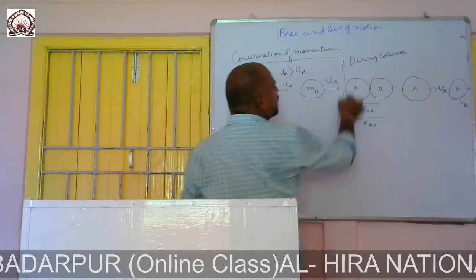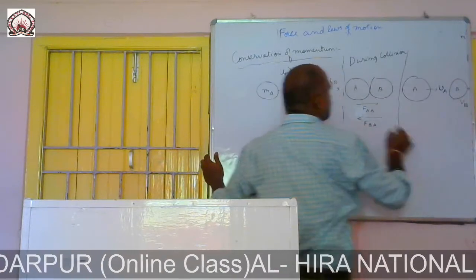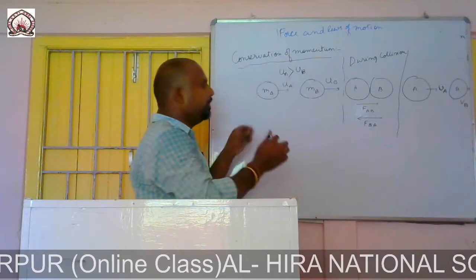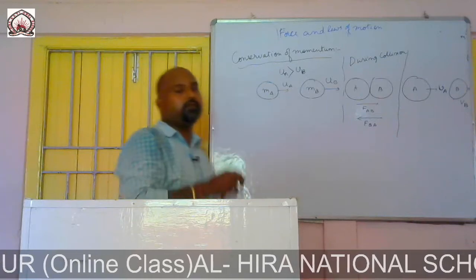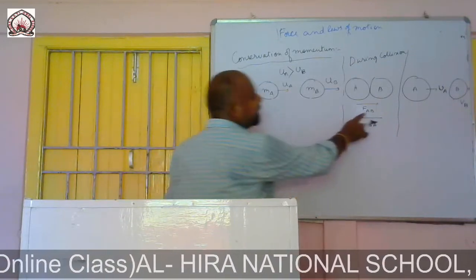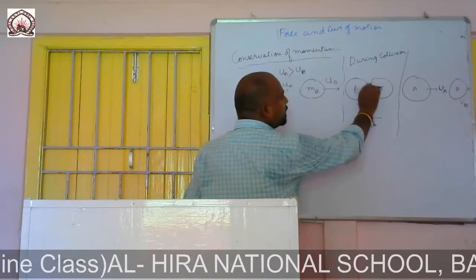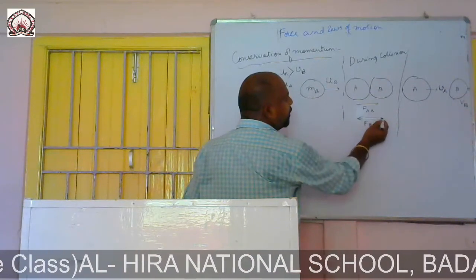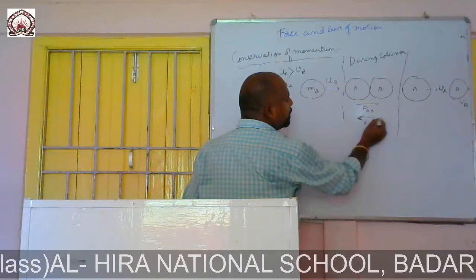During this collision, the force is applied on one another for a small interval of time t. The force exerted is FAB in this direction and the force FBA in the opposite direction.